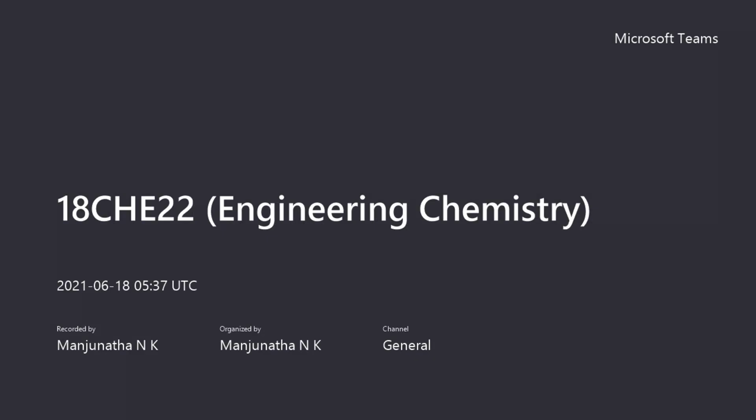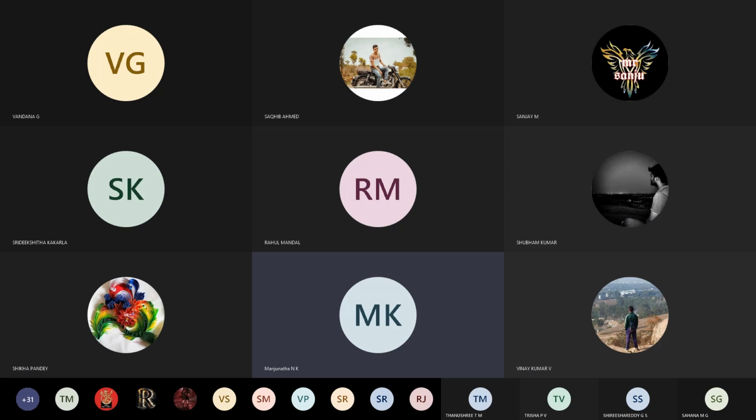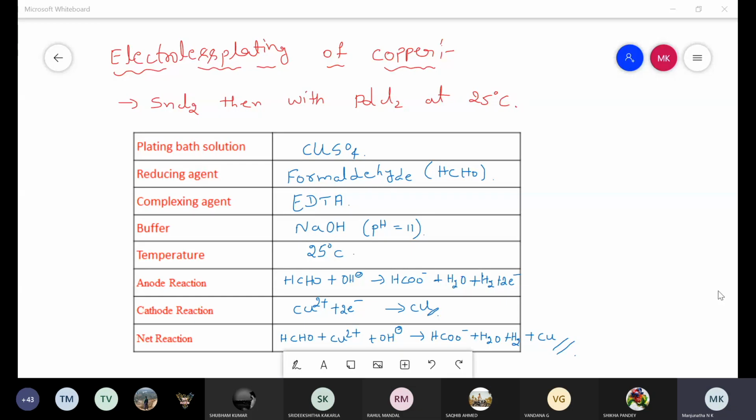Electroless plating process, that is electroless plating of copper. In the case of electroless plating of copper, it is applicable only for non-conducting materials. Therefore, before the electroless plating, the metal surface is subjected to surface preparation, in which it is treated with stannous chloride solution, then with palladium chloride solution at 25 degrees Celsius.